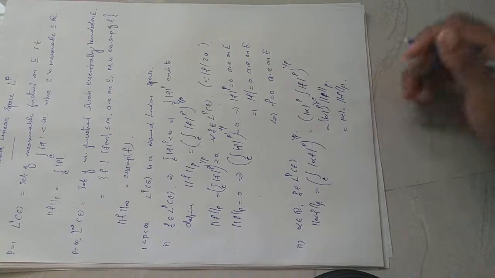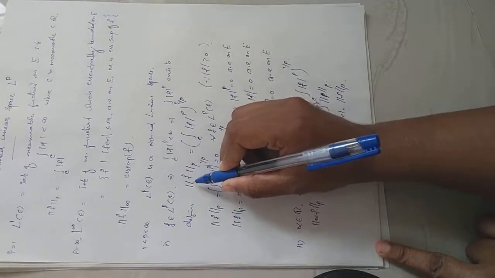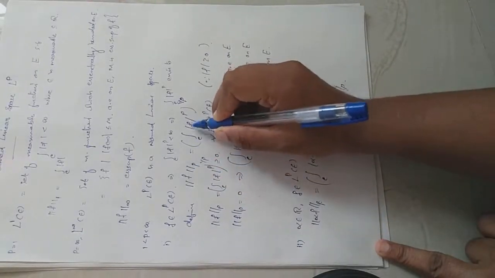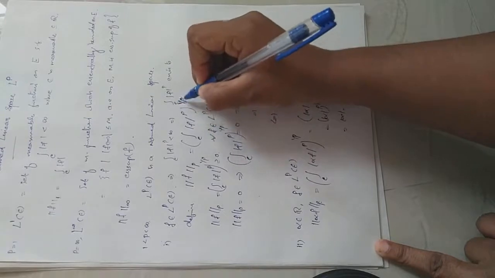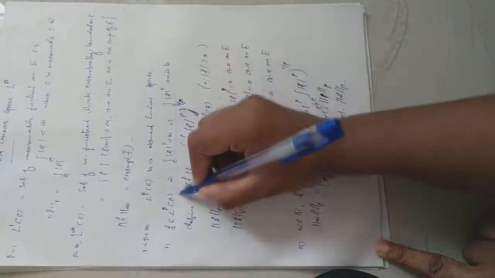Now we need to prove the triangle inequality. Please don't forget p norm of f is equal to integral over E mod f raised to p whole raised to 1 by p. And this is the definition of p norm.